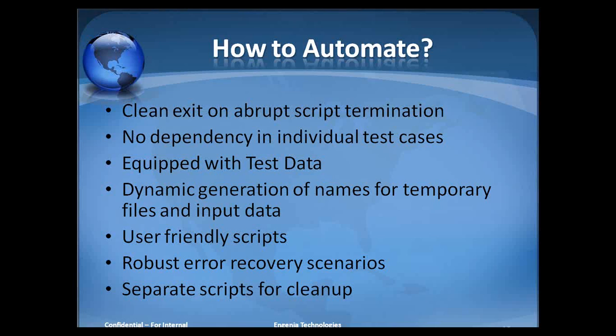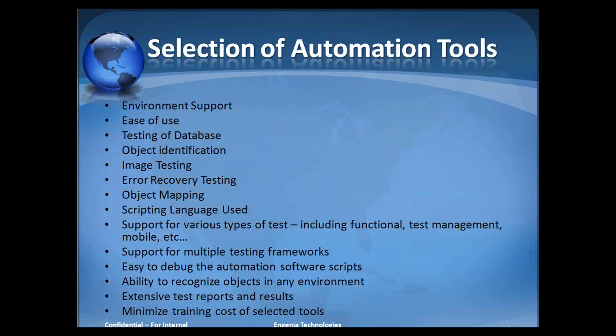And then separate scripts for cleanup. When you have completed your entire execution, some kind of cleanup script should run, which should delete all the temporary files that were generated during the course of the execution, and delete all the temporary artifacts which would affect future runs. This type of cleanup script should be written at the end of your automation script.